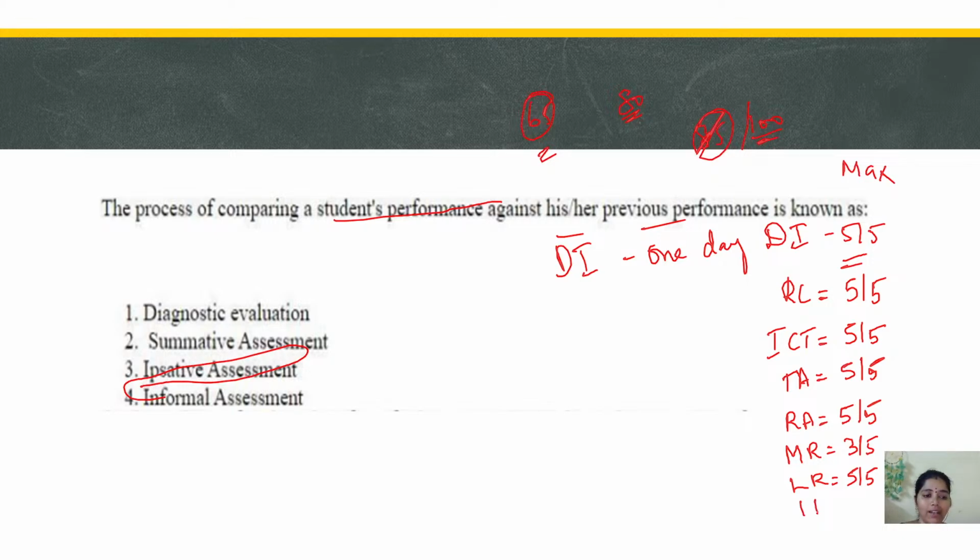And there are concepts in higher education. As we are all working in higher education, if you are good with the concepts and we cover the important topics, we'll be getting 3 to 5 out of 5. And next, what topics are missing? 1 2 3 4 5 6 7 8.